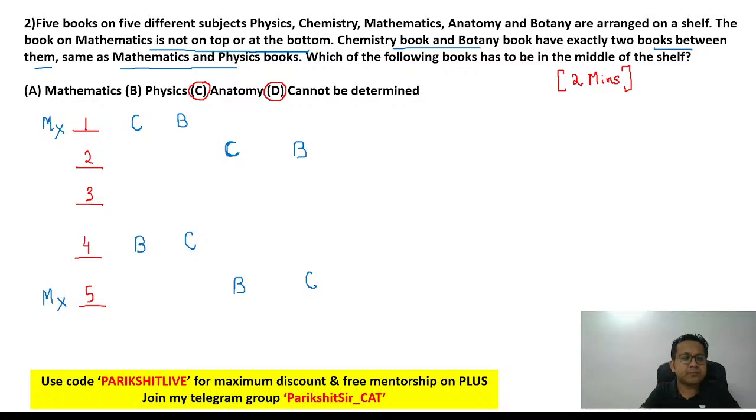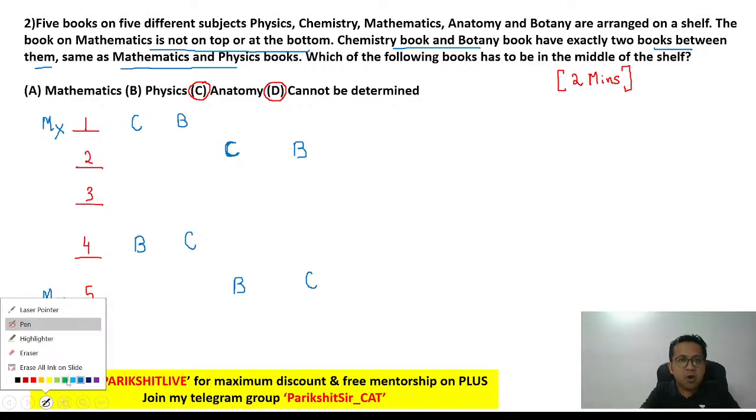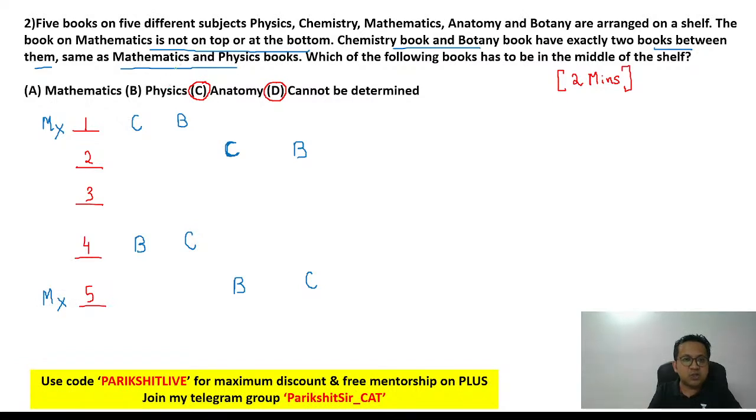We are good. Next they say maths and physics also have 2 books between them. Maths and physics also have 2 books. So let's continue. In scenario 1, if maths is at number 2, physics is gonna be at number 5. Can it be vice versa? No. Vice versa is not possible considering that the maths book is not at the bottom. Okay, so vice versa not possible.